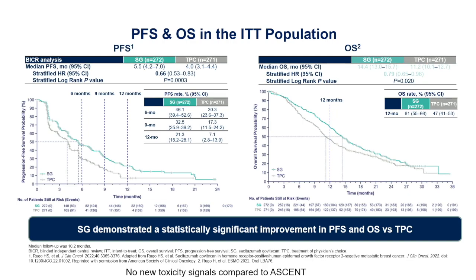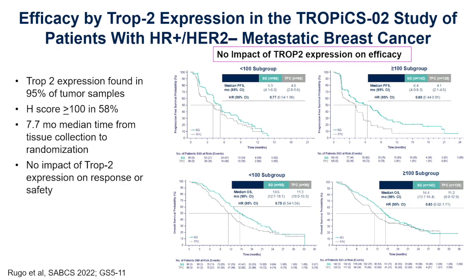And then we showed an improvement in overall survival, and you can see this data here recently accepted in Lancet, actually yesterday. And what we saw here was that at 12 months, 47% of patients were alive who received chemo versus 61% who received sacituzumab.